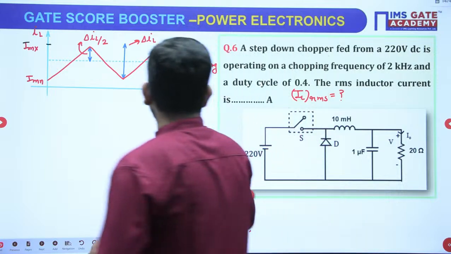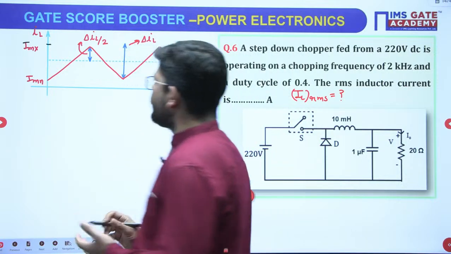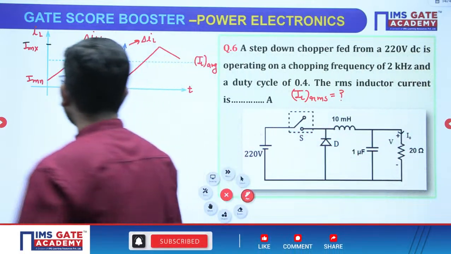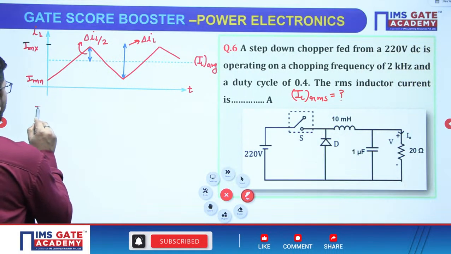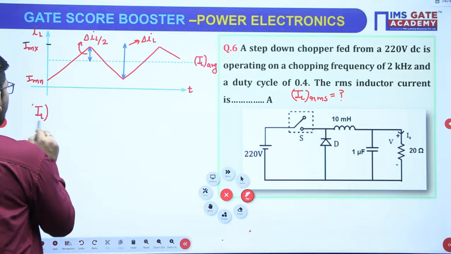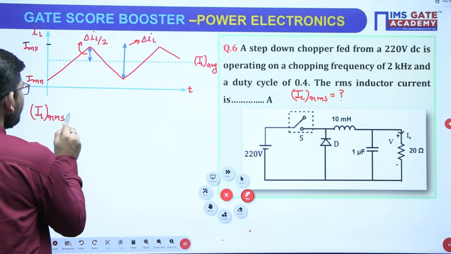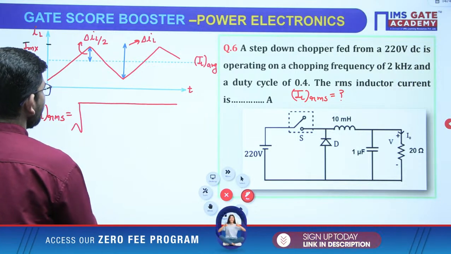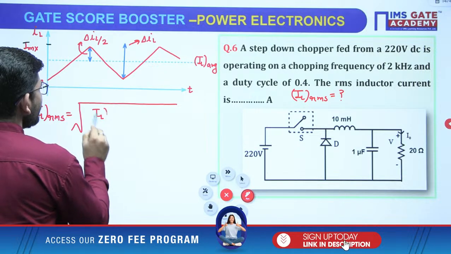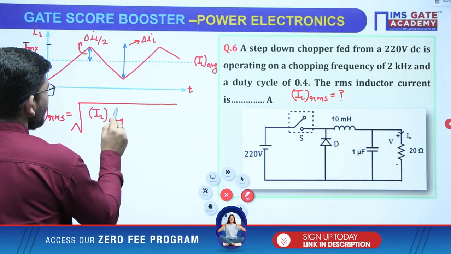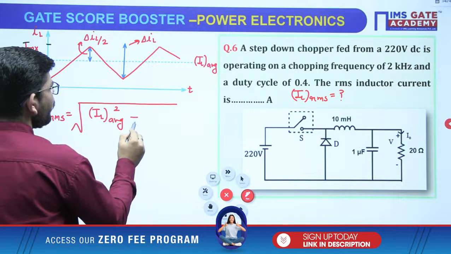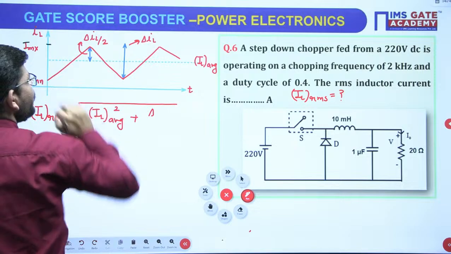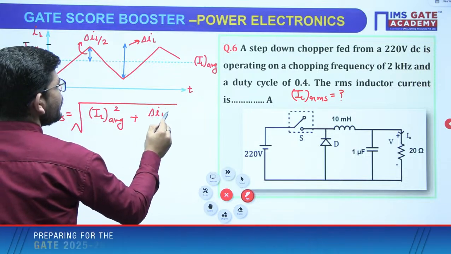Now what is the shape of this waveform? A shifted triangular wave. If you have to calculate the RMS value of a shifted triangular wave, I normally teach this first in class, before moving into the chapter. It will be IL average squared, the shifting amount, plus the part above the shifting, whose amplitude is delta IL by 2.